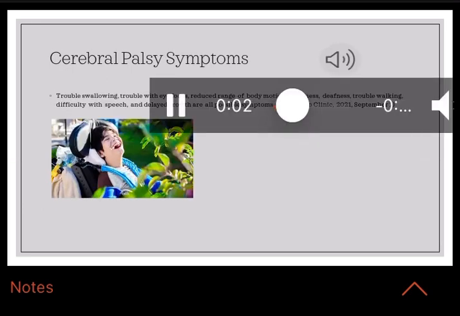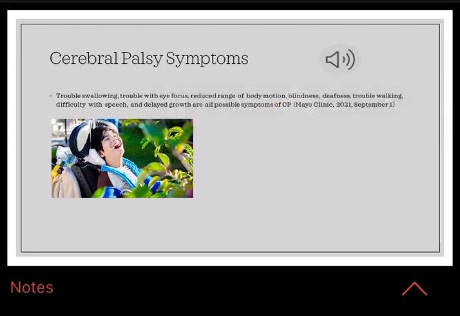Children with cerebral palsy may experience a variety of mental, emotional, and physical symptoms. This includes, but is not limited to, trouble swallowing, trouble with eye focus, reduced range of body motion, blindness, deafness, trouble walking, difficulty speaking, and delayed growth.